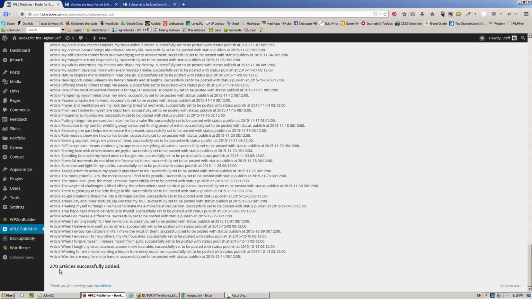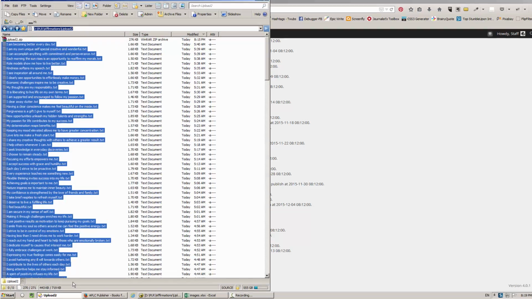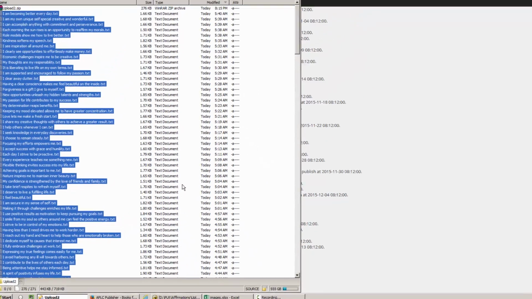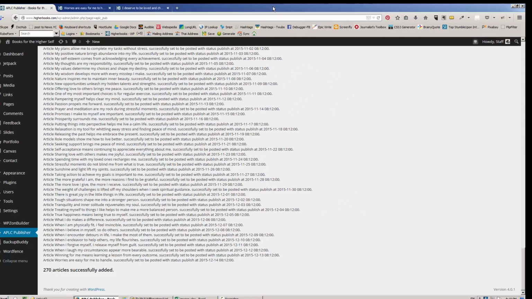270 articles added, and that's what I have left over from after my first upload. And I can go back and double check, and yes, there are 271 files in my folder, but I know one of those is the zip file that I just created. So there are actually 270 articles. You can see down here in this little indicator window. Okay, so the numbers match.